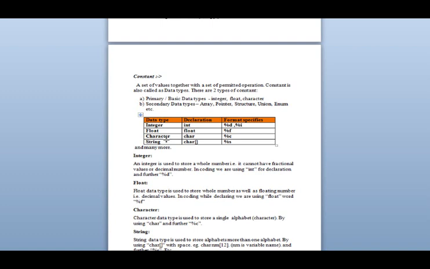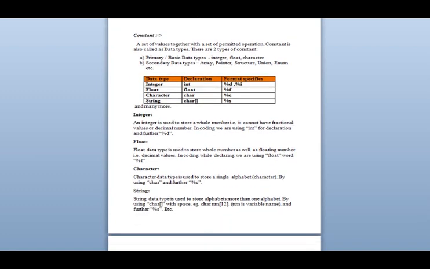Then string. String is a group of characters, meaning more than one character is called a string. For this we will use char only, but with that we have to provide the space for how many characters we are going to take. For example, for name, we have to give char name[15], meaning up to 15 alphabets it can accept for a name. For further use we will use %s. And there are many more. Slowly and steadily we will learn those also.